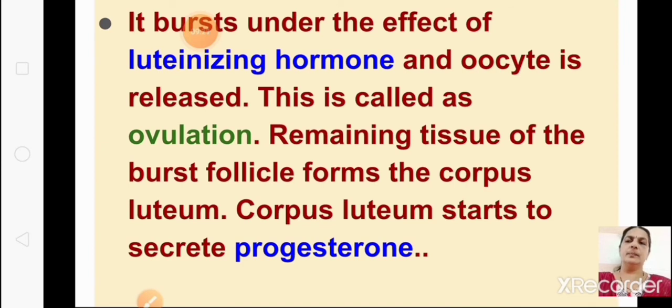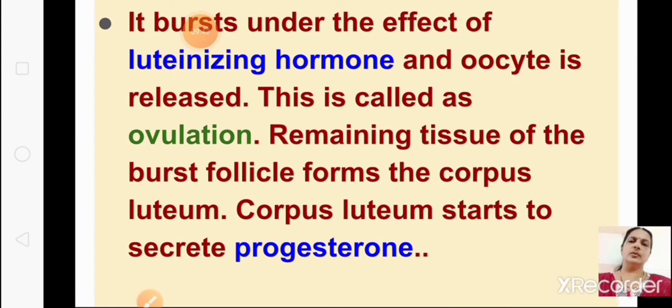The remaining tissue of the burst follicle forms the corpus luteum. After the follicle is completely developed, it bursts with the help of luteinizing hormone, and the remaining part of the follicle forms the corpus luteum.